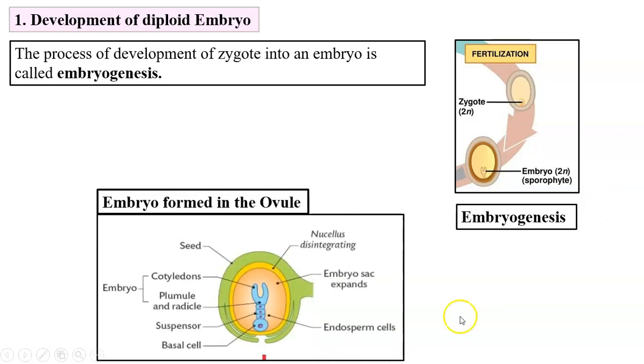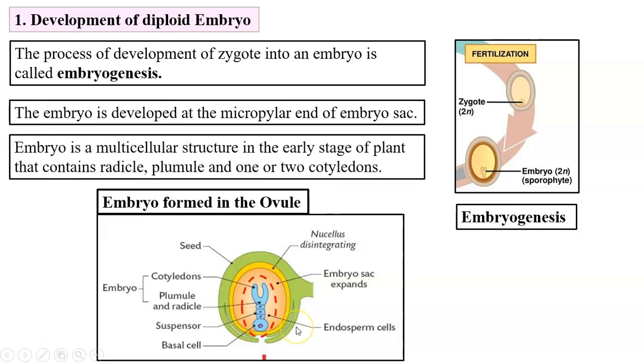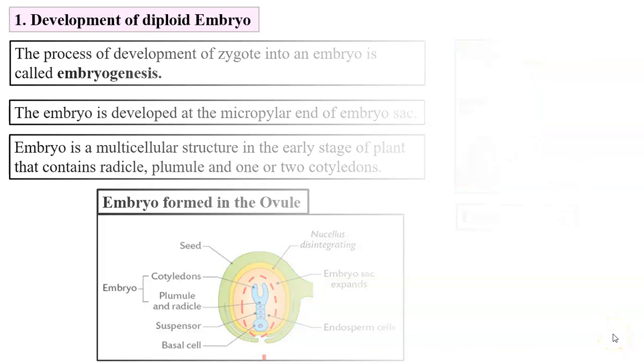In this diagram, in this picture, we can see the embryo is developed. It is developed at the micropylar end. The embryo is plant in its early stage and it shows radicle, plumule and one or two cotyledons. We will see now the sequential changes occurring during the formation of embryo.